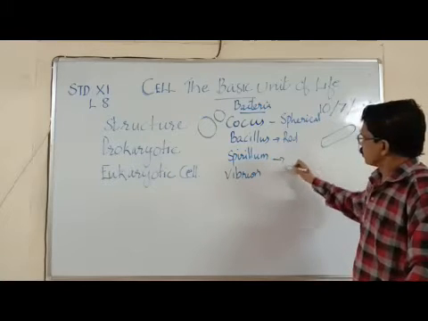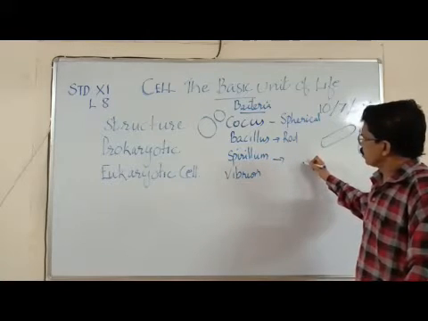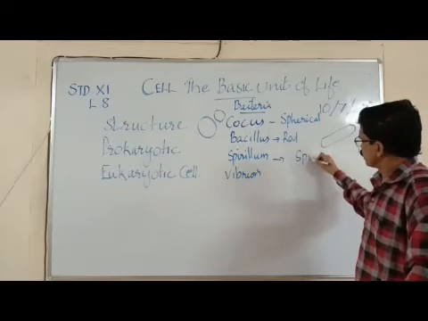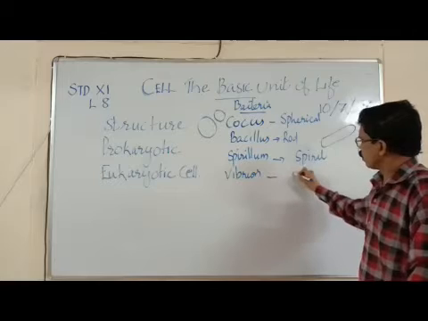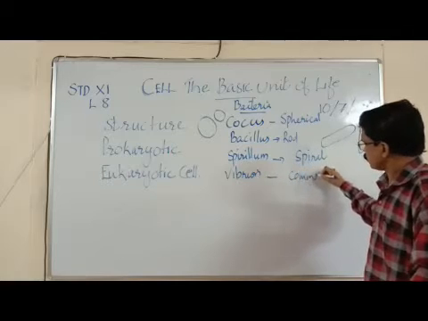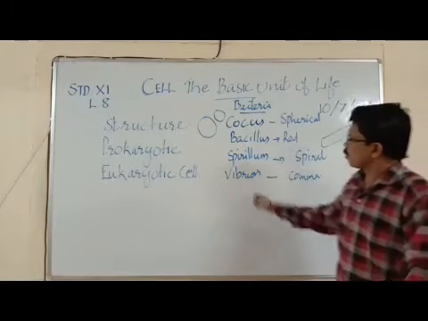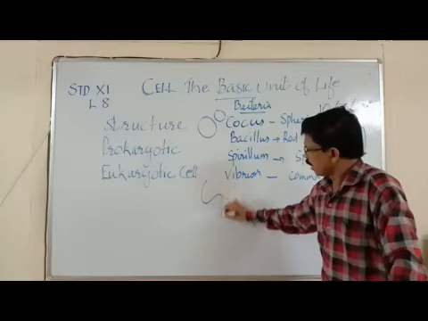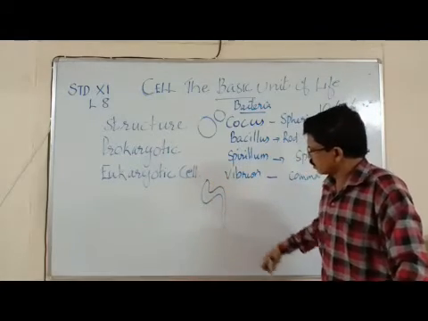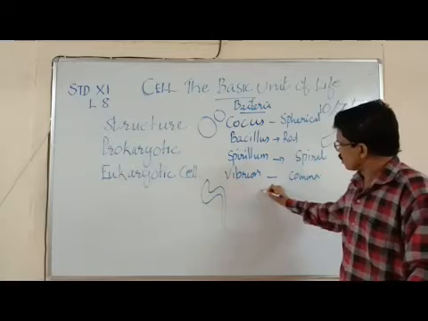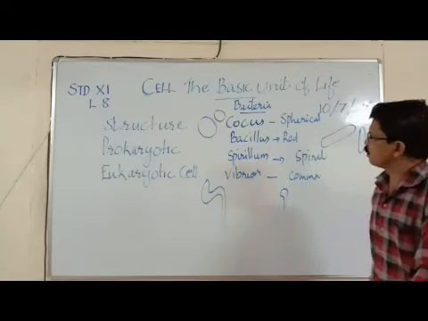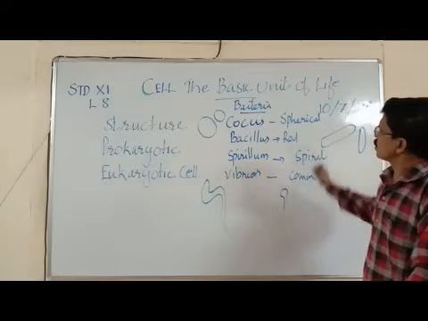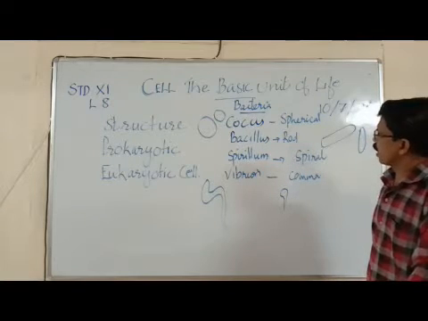Now Spirillum. Spirillum is spiral shaped bacteria. And Vibrio is a comma shaped bacteria. So when we draw a diagram of the spiral shaped bacteria, they are having 2.5 turns, not more than that. Vibrio is a comma shaped bacteria. So based on the shapes, bacteria are classified into four categories: Coccus, Bacillus, Spirillum and Vibrio.